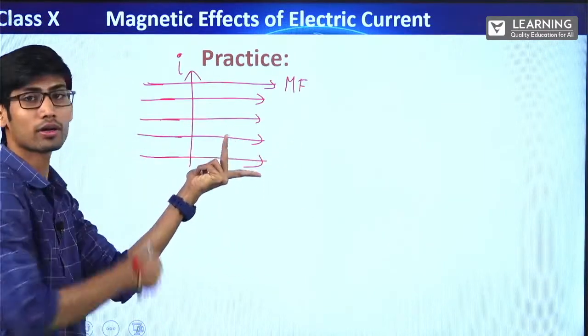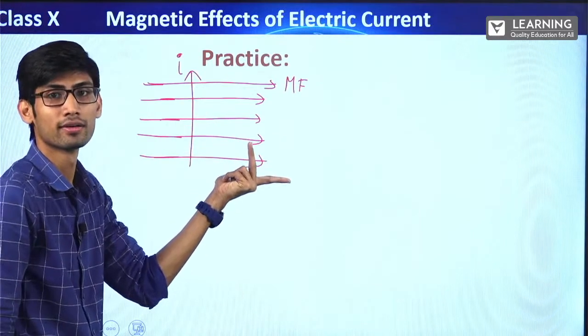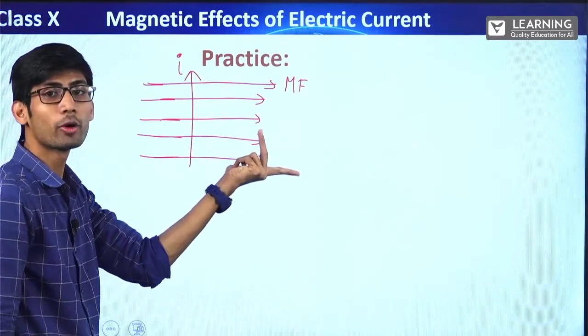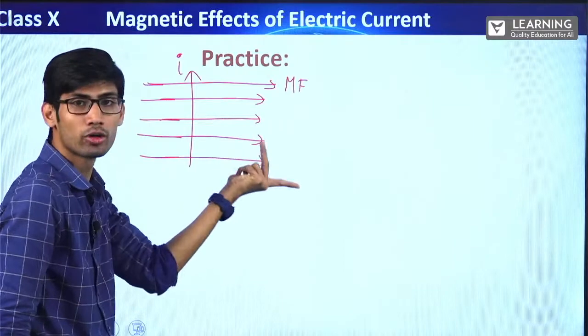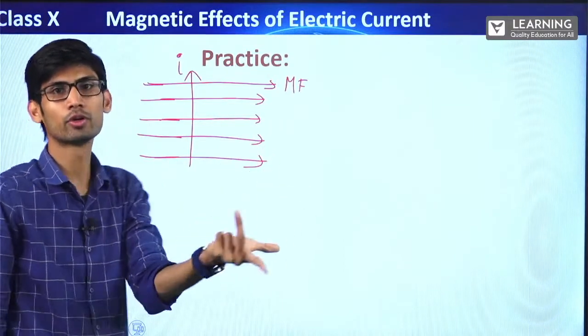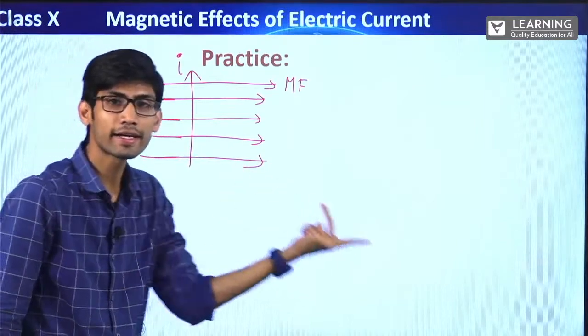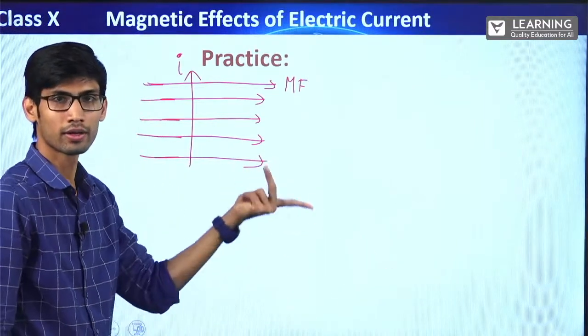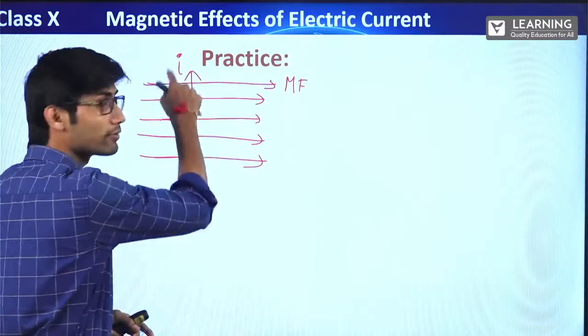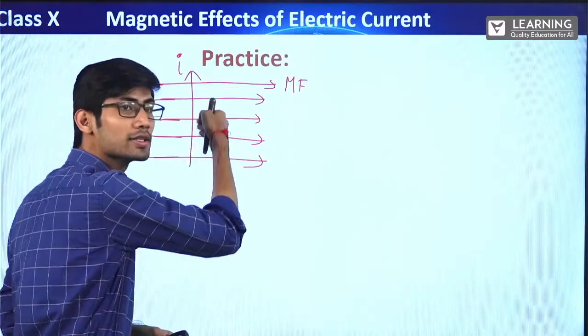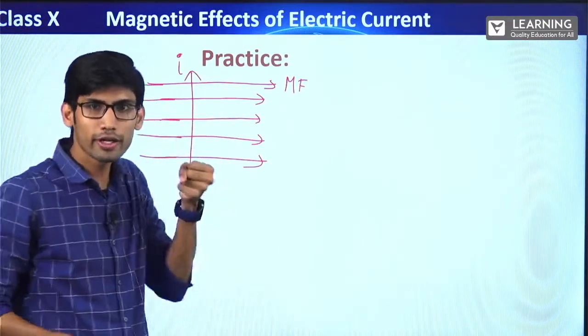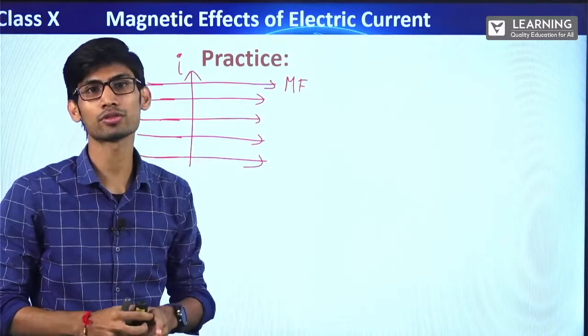Now see the thumb. Where is it pointing? Where is my thumb pointing? It is pointing inside the board. If you do it in your notebook also, just make this. You will see your thumb will be pointing inside the notebook. Right? So that means this wire will experience the force towards the inside. It's like someone is pulling it from inside. Like this, the force it will experience.